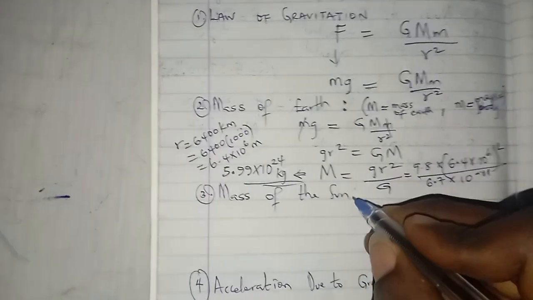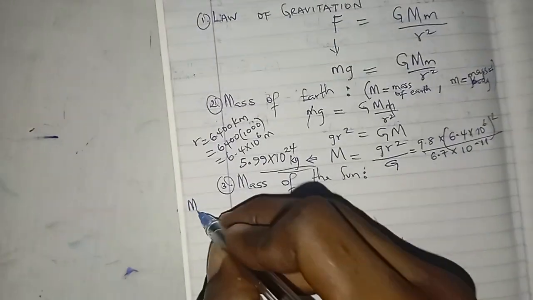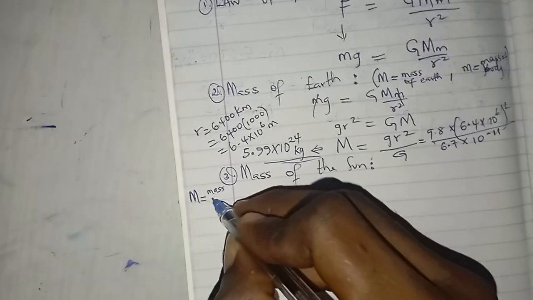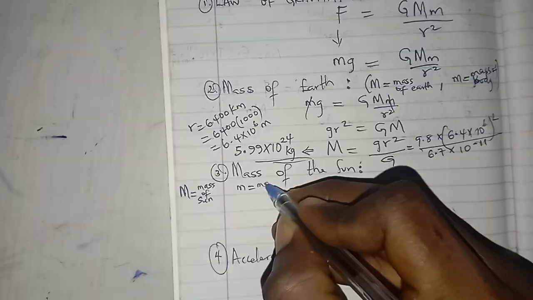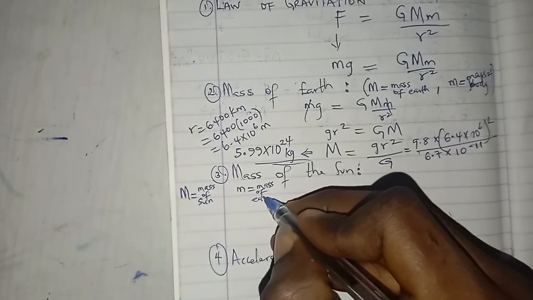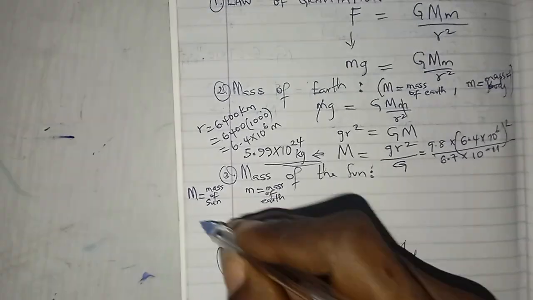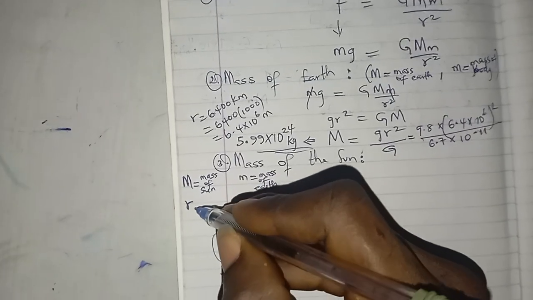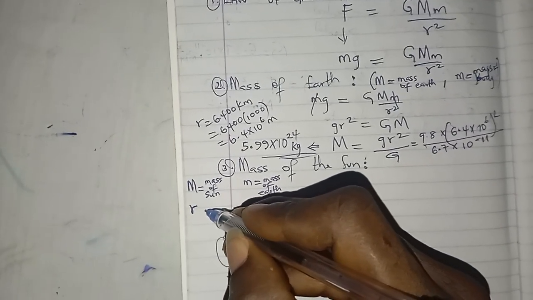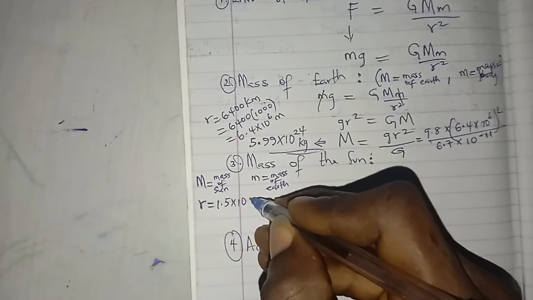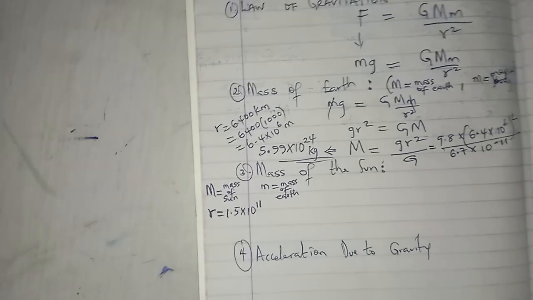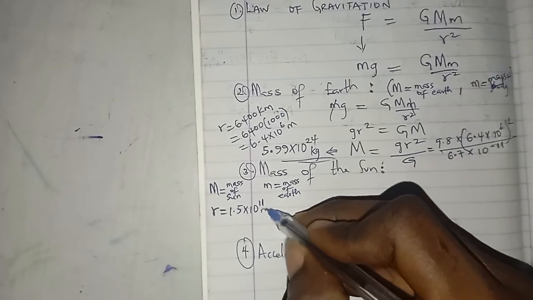So for the sun, using the same approach, but this time around big M will be the mass of sun, while small m will be the mass of earth. And we normally say that the distance of the center of the earth from the center of the sun is 1.5 times 10 raised to power 11 meter.